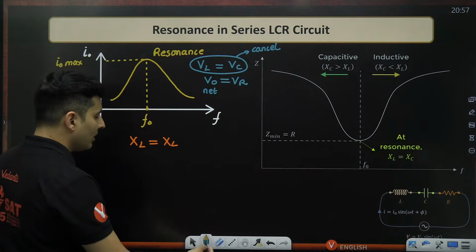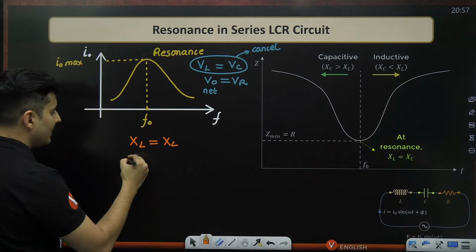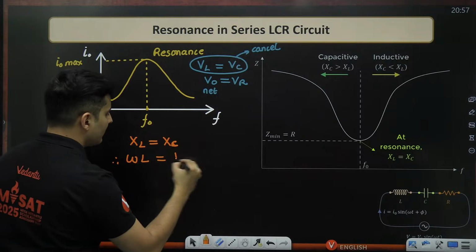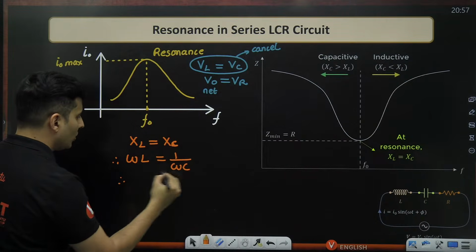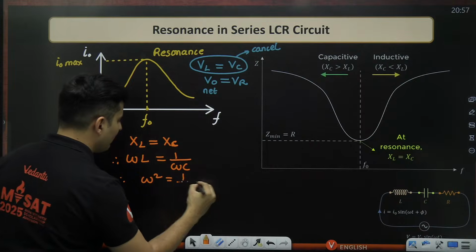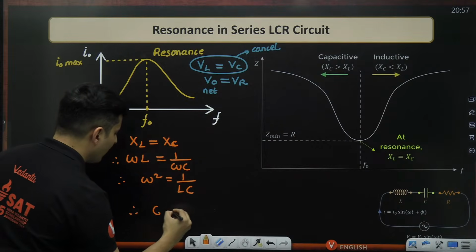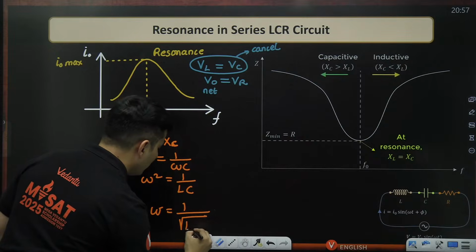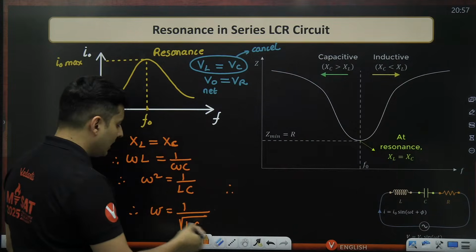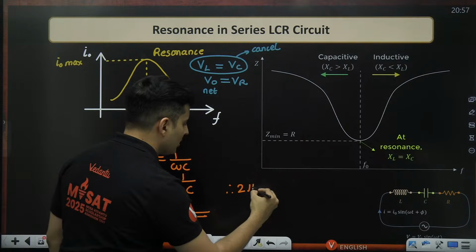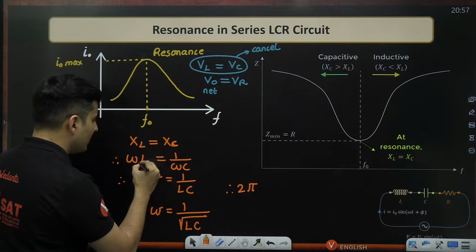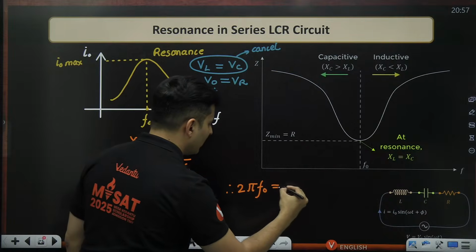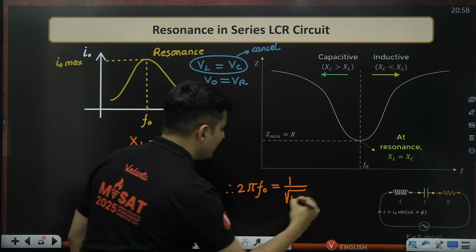So now if you do the math, it's straightforward. XL is nothing but omega into L. XC will be 1 by omega C. So omega into omega is omega square, which will be 1 by LC. Therefore omega will be 1 divided by root of LC. So now take omega as 2 pi f. You can also call this as omega naught, which is the resonant frequency, not any random frequency. So 2 pi f naught is 1 by root of LC.